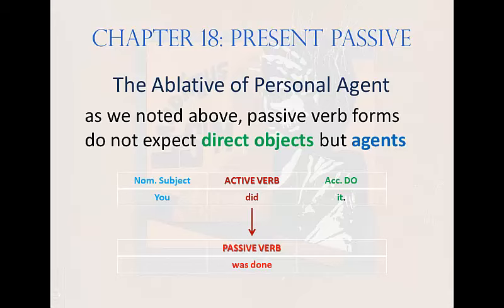To retain the same sense in the passive sentence, we need to take the direct object it and make it the subject of the passive form, producing it was done. But in order to complete the sense that the active version of the sentence has, we need to say who's doing the action of the verb, and thus in the passive form we need to add an agent, by you. The full passive form would then be, it was done by you.